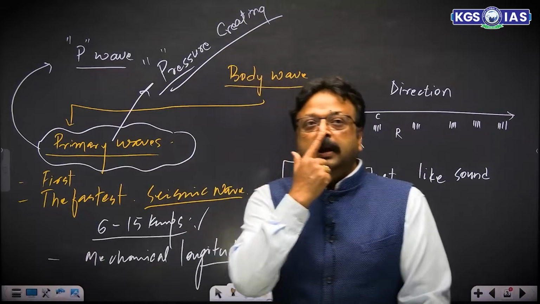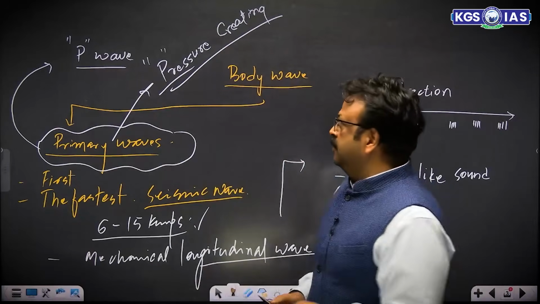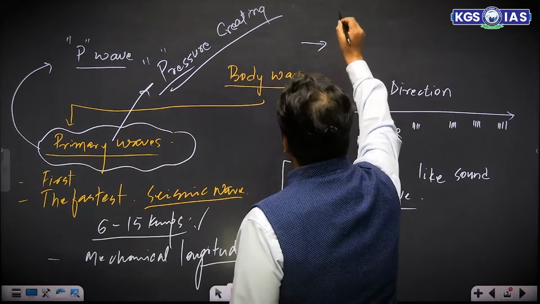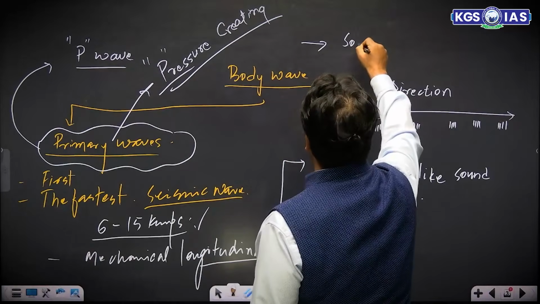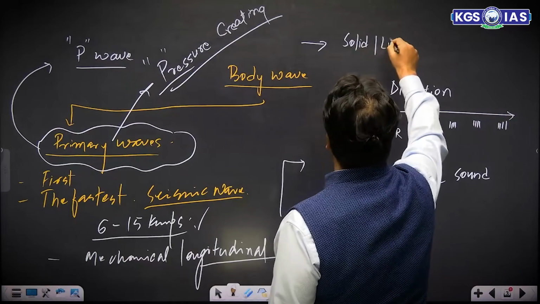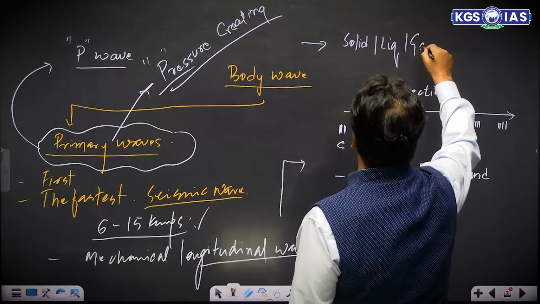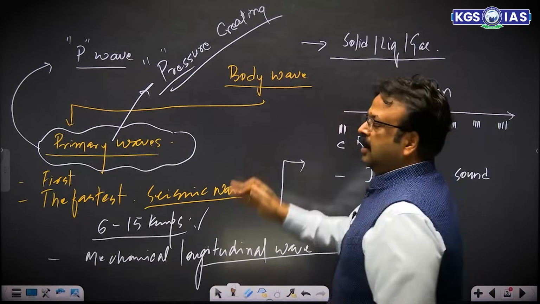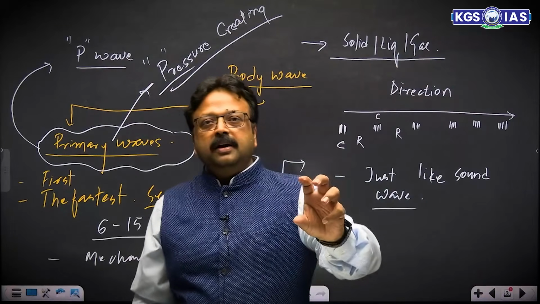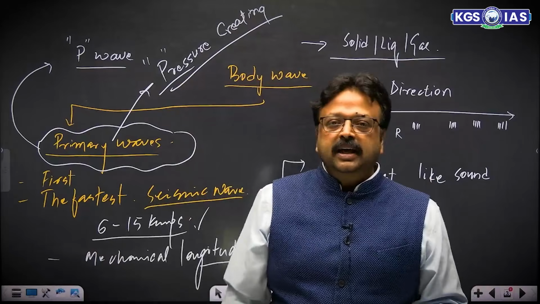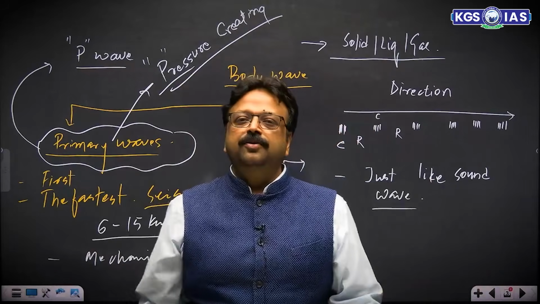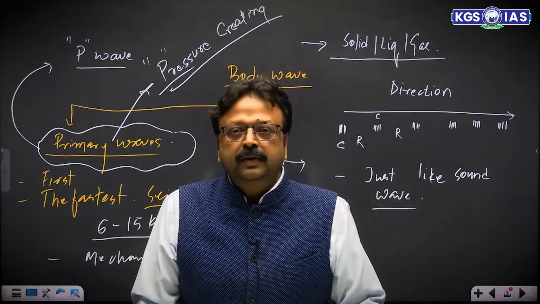So it is a pressure creating wave, and this P wave can travel in solid, liquid, as well as gas. So it can cross all media. What happens when there is a change in density? You will find that there is a change in the velocity of the P wave.